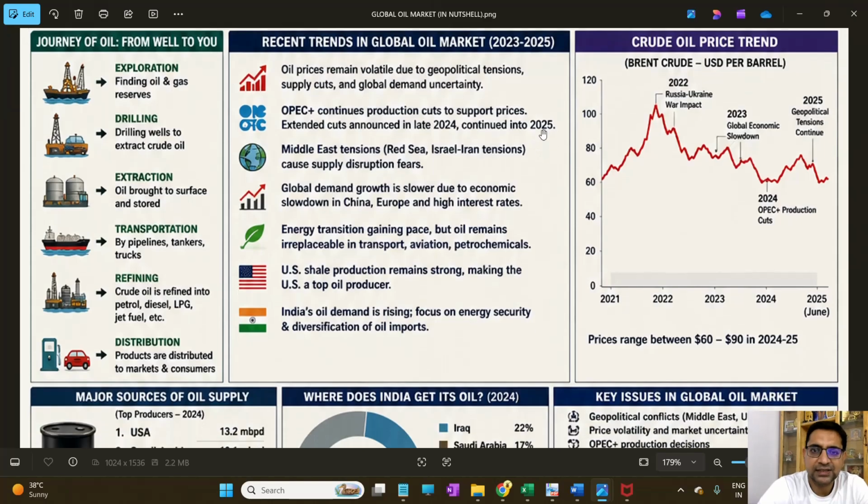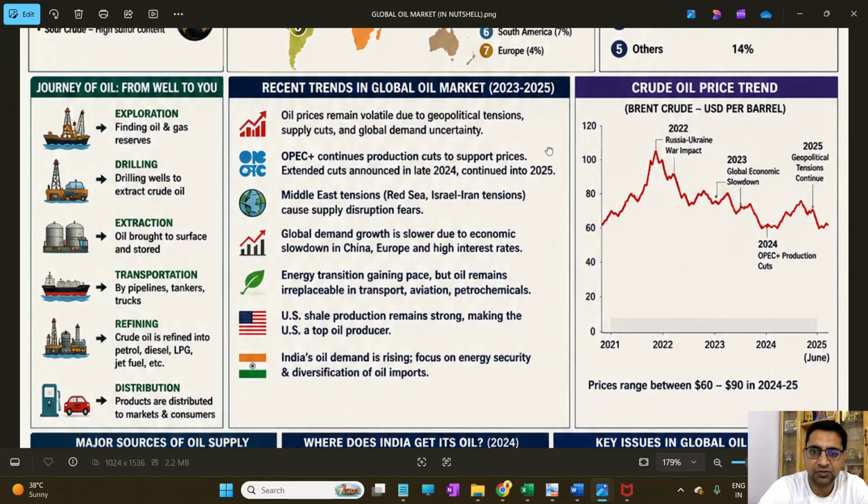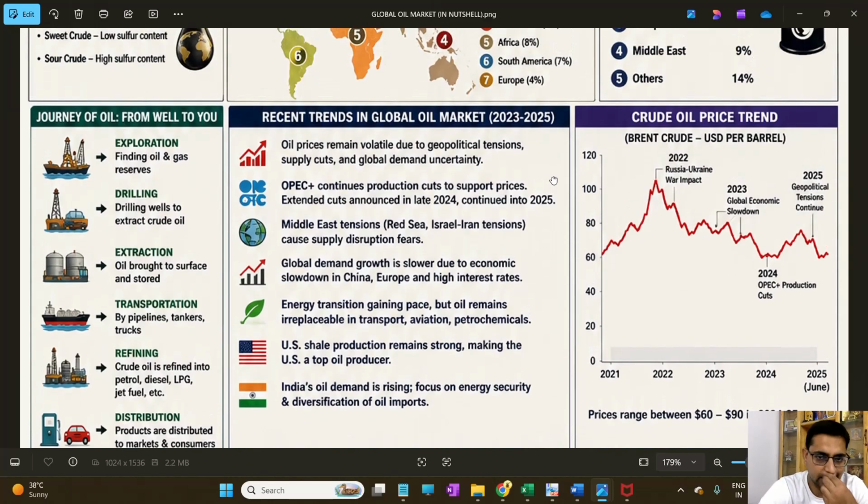There are certain trends happening from 2023 to 2025. The oil price remains very volatile due to geopolitical tensions in the Middle East, where supplies are being cut and global demand is facing uncertainty. OPEC continues production cuts to support prices. Extended cuts announced in late 2024 will continue till 2025. There is heavy tension in the Middle East region, where Israel is at war with various countries, and Red Sea and Israel-Iran tension is causing supply disruption fear.